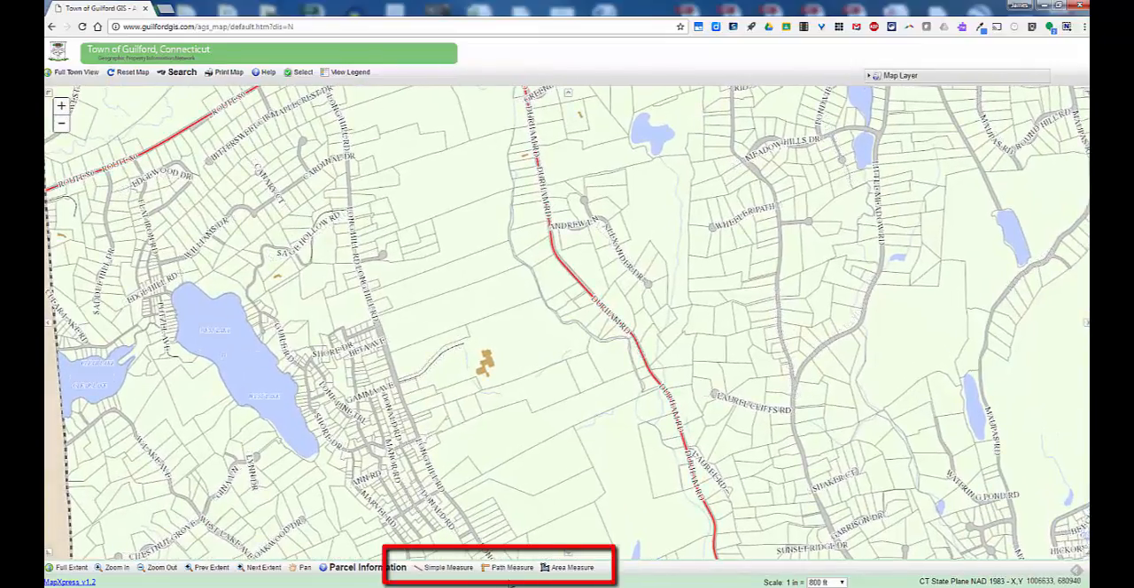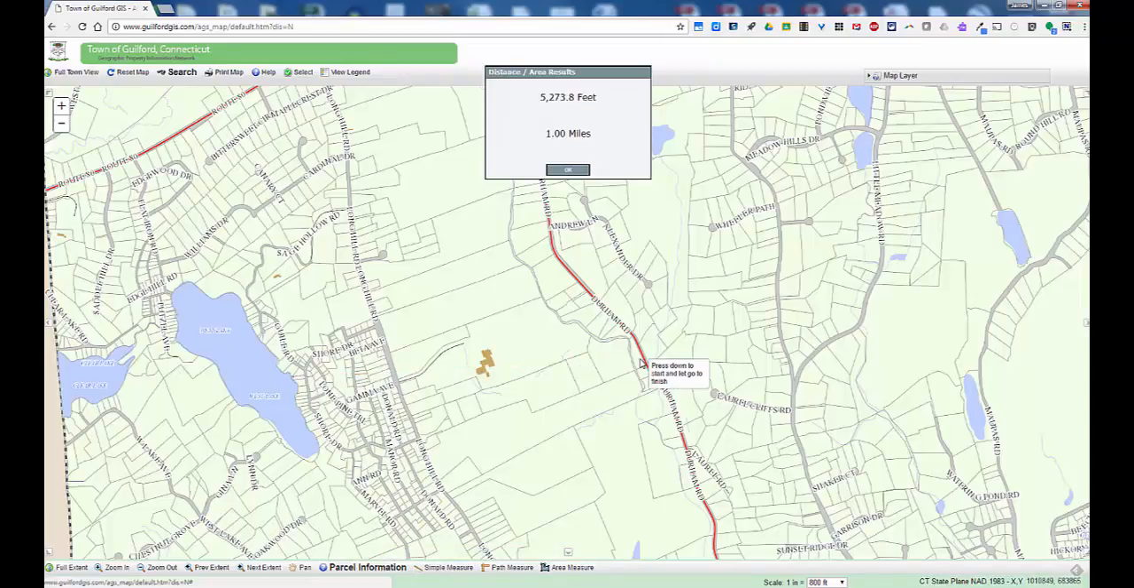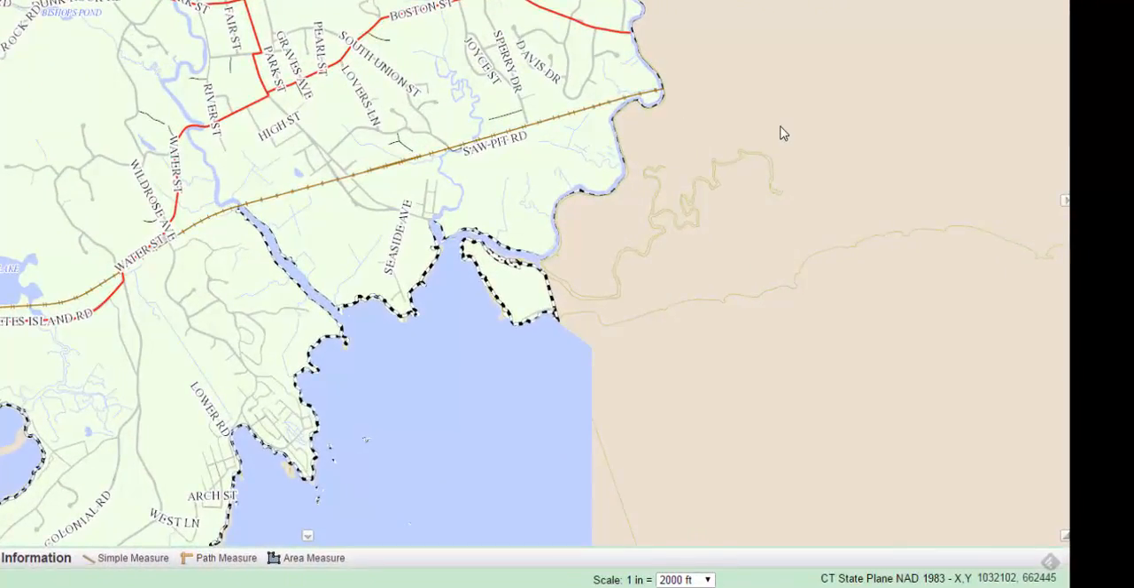Also on the bottom of the screen are measurement tools. The simple measure tool gives you a straight line. If you click that, hold your mouse down, release it, it will tell you the straight line distance in both feet and miles.